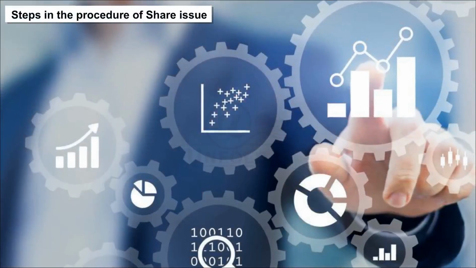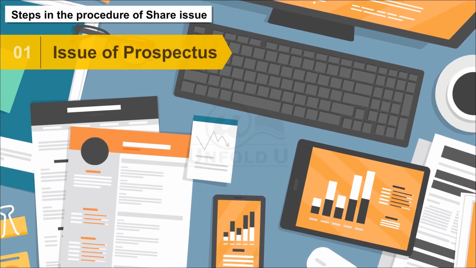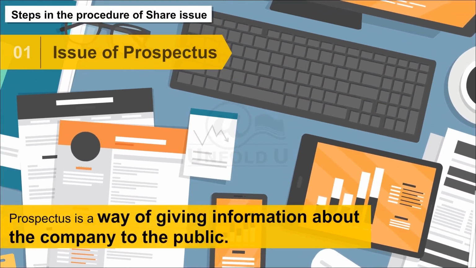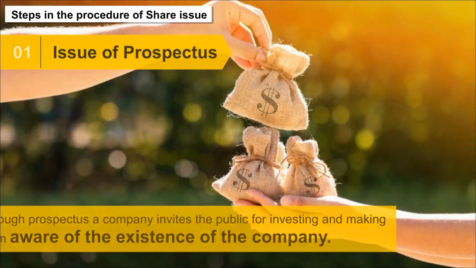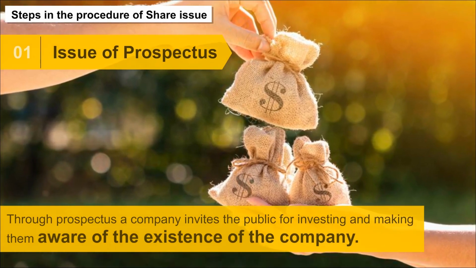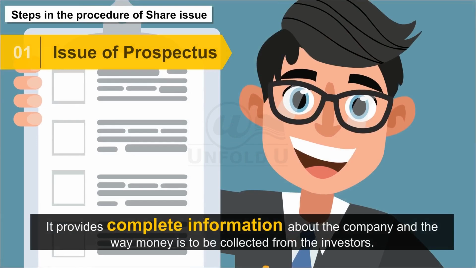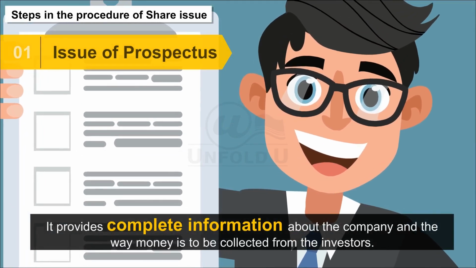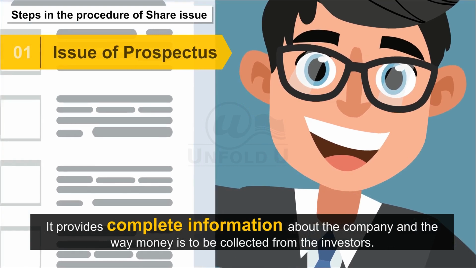Steps in the procedure of share issue. Issue of prospectus. Prospectus is a way of giving information about the company to the public. Through prospectus, a company invites the public for investing and makes them aware of the existence of the company. It provides complete information about the company and the way money is to be collected from the investors.